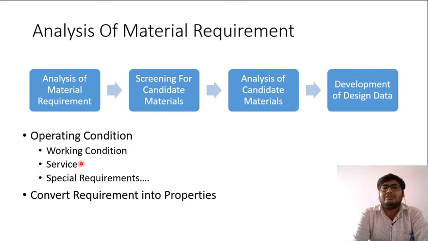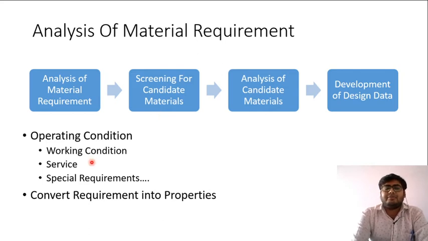And there can be special requirements also, such that the product needs to work under some special chemical. Suppose a product is to be worked with sulfuric acid. So the special requirement will be that the product should not corrode or should not dissolve in sulfuric acid. So these are all special requirements. Now, any material which satisfies all these requirements, all these conditions, is to be considered as a candidate material.